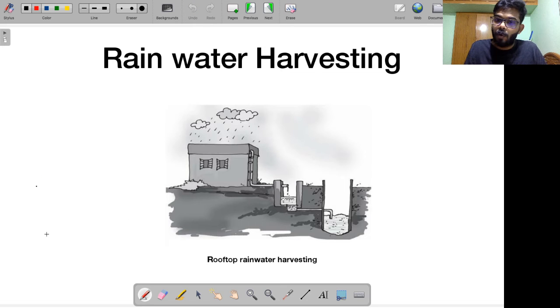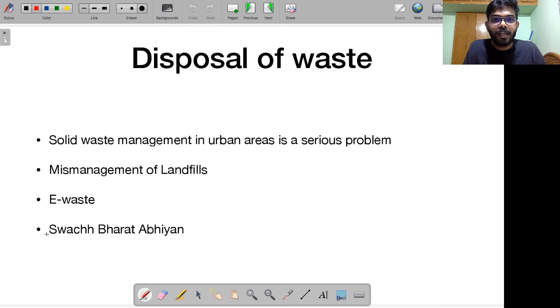As you know, whenever rainfall takes place, we need to try to harvest rainwater. What are the various methods of harvesting rainwater, etc.? I will be talking about this in a few more minutes.